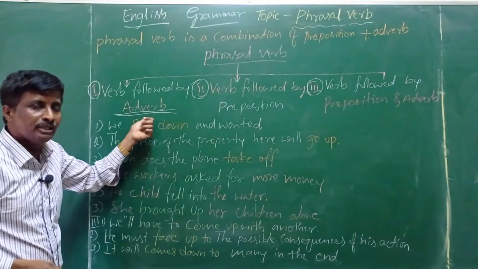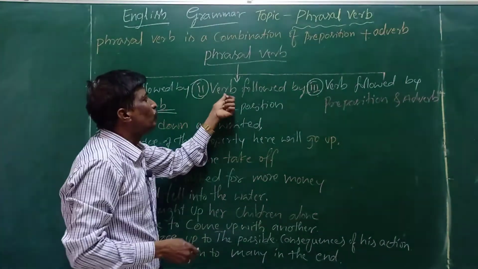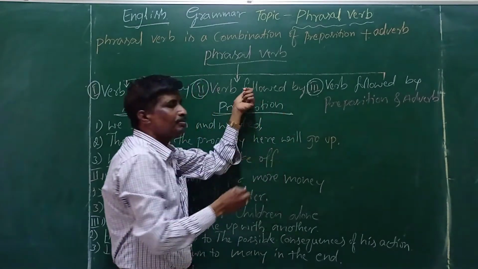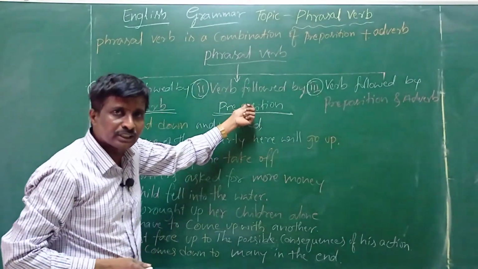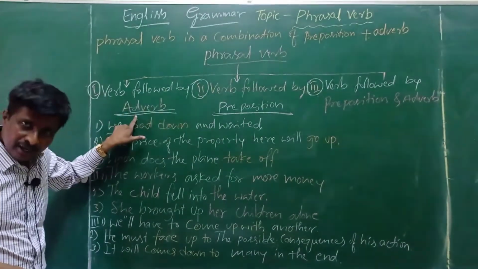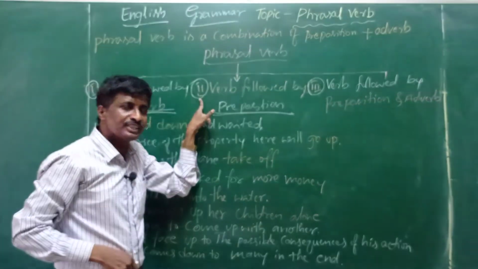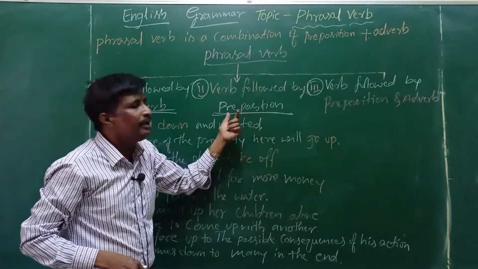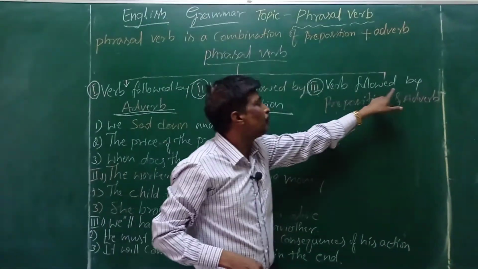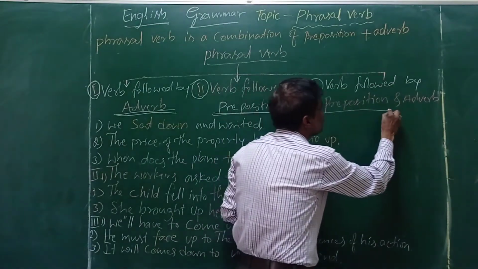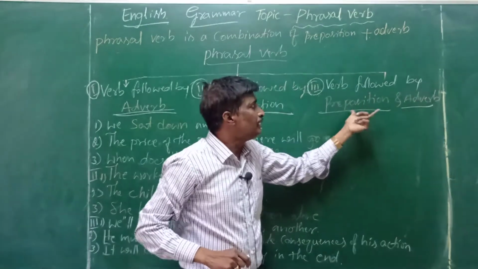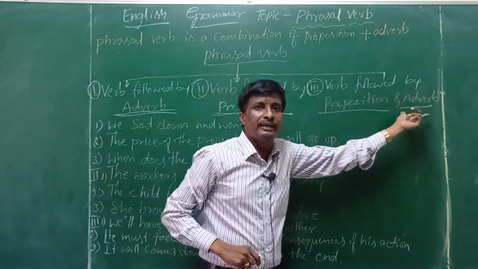Second one, the verb followed by the preposition. The third classification is verb followed by the preposition and adverb.